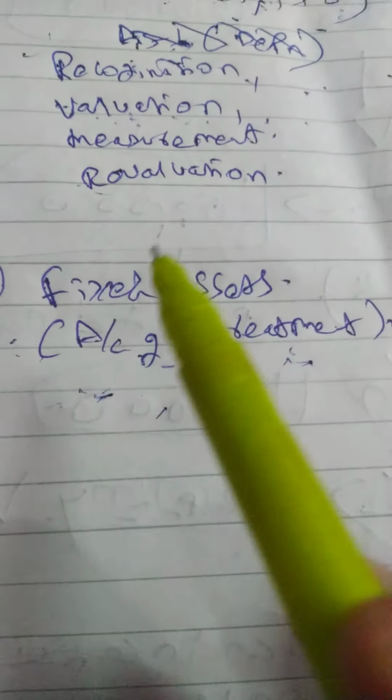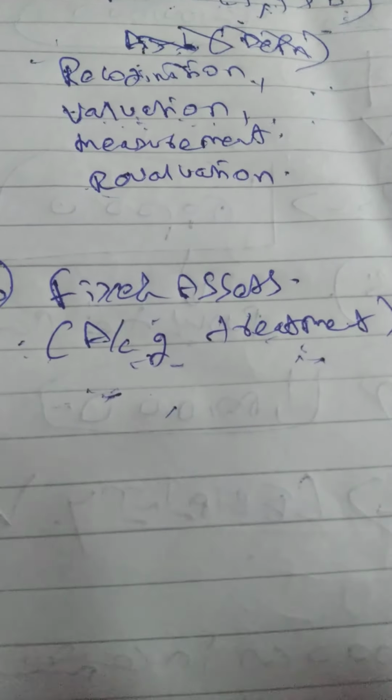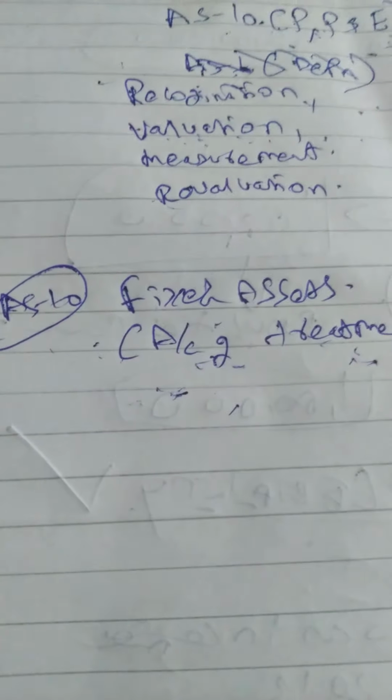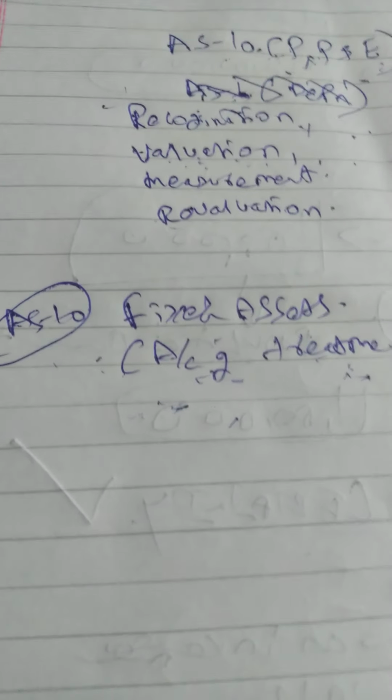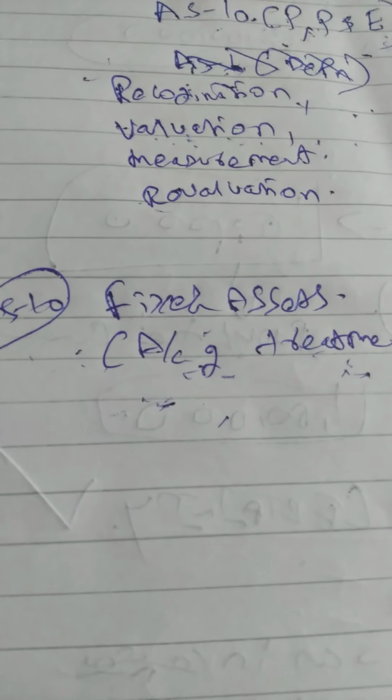For accounting treatment of plant, property and equipment, we have to refer to AS10. So with this basic understanding we proceed further.